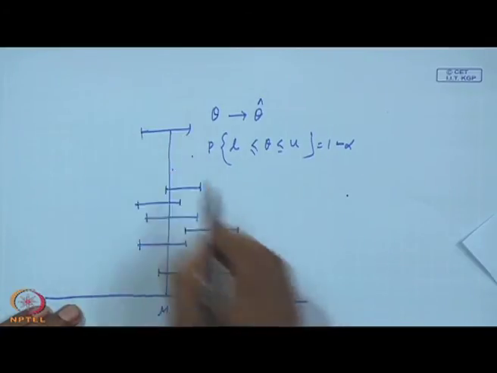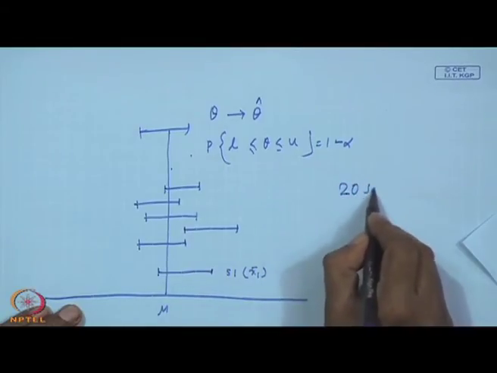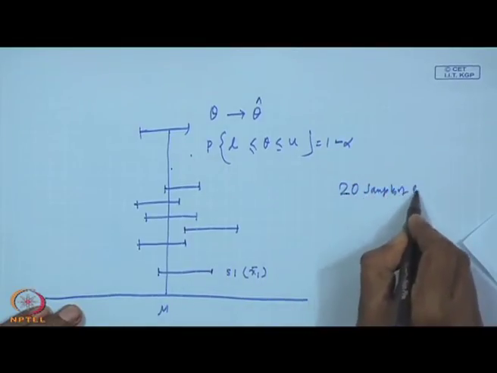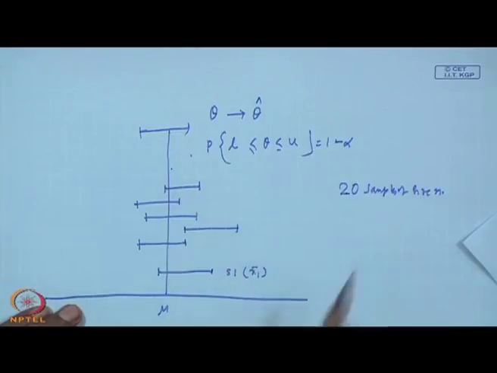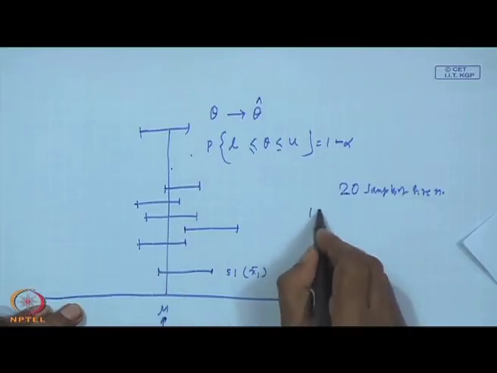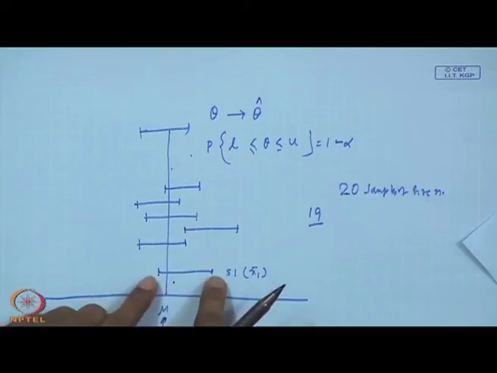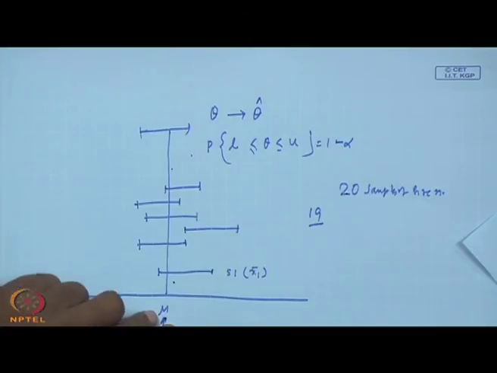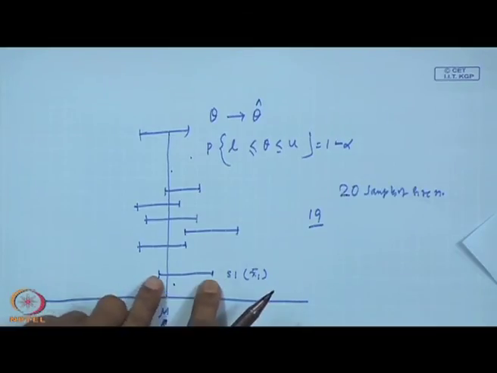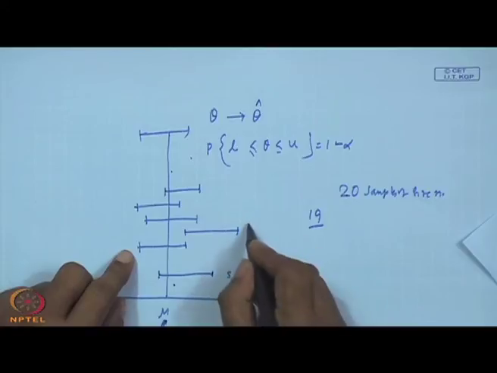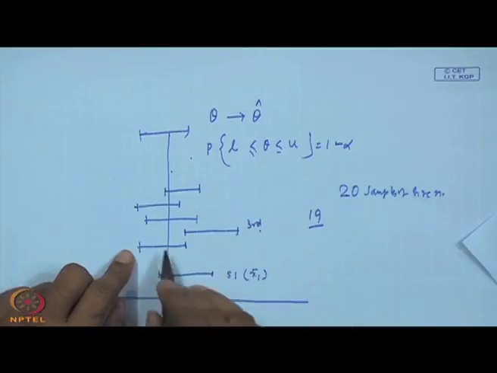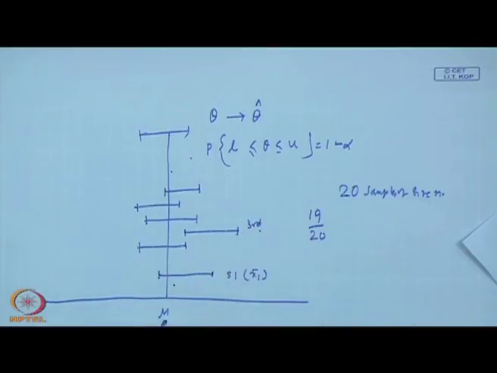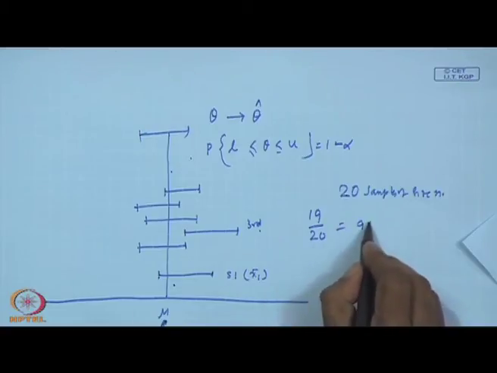Suppose you have collected 20 samples of size n, and hypothetically we assume this is the true mean, which is a constant value. 19 samples contain this mean, because the interval contains it. The first sample interval contains the mean, the second contains the mean, but the third one does not. So, out of 20, 19 contain the mean. So, that means it is 95%.